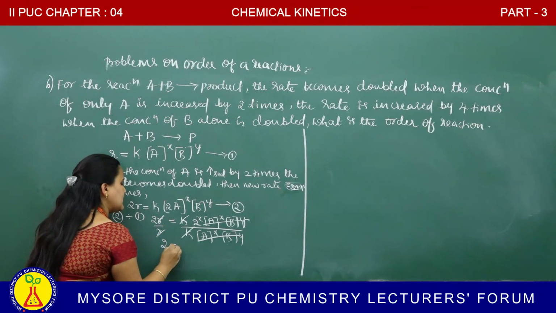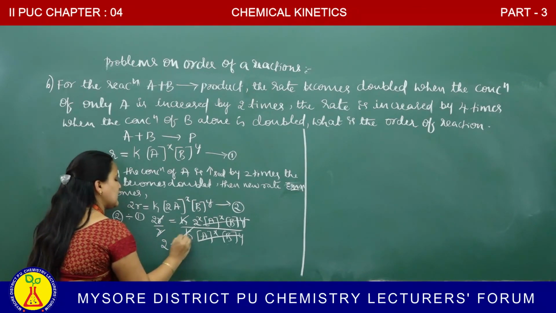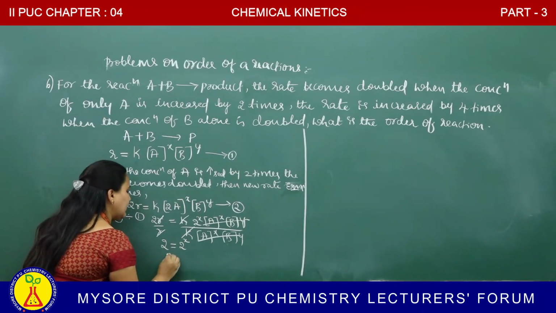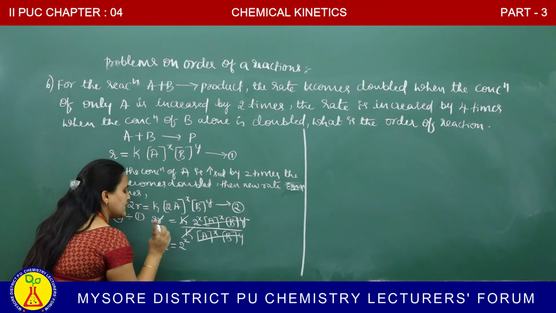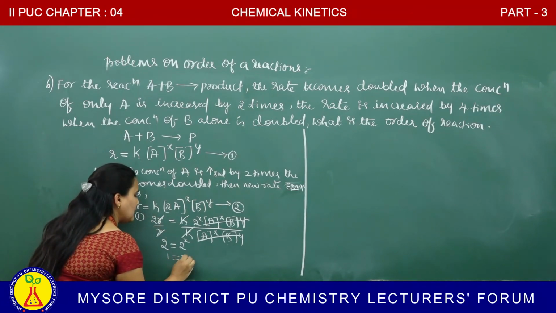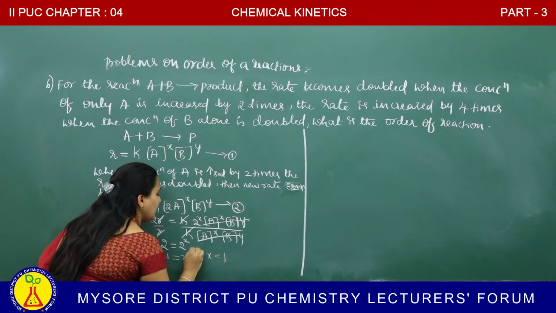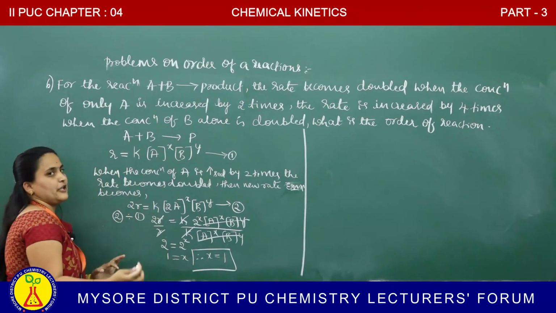Remaining is 2 is equal to 2 to the power of x. When the bases are same, the exponents will be equated. X, your power is 1. 1 is equal to x. Therefore, what is the x value? 1. Next, we have to find out the y value.